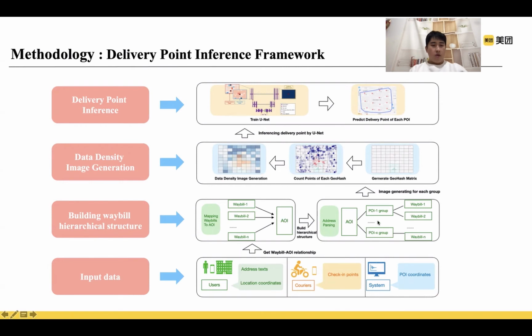Secondly, we built a geospatial hierarchical structure by AOI mapping and address parsing. This step is aimed to group waybills into address groups, which have the same AOI name and POI name. In the third step, we generate the data density image for each address group. These images are used as training data for a UNet model in the fourth step to infer delivery points.